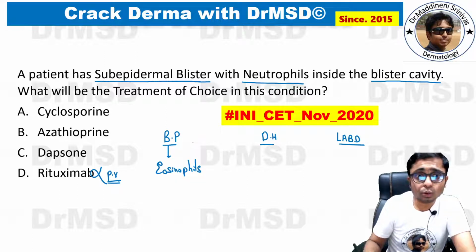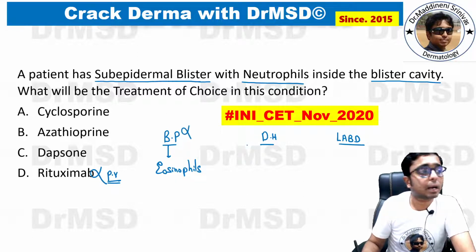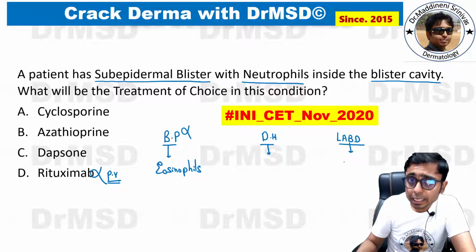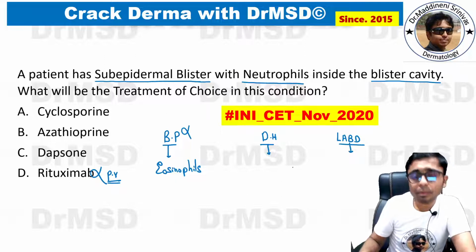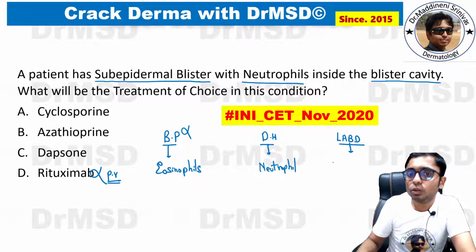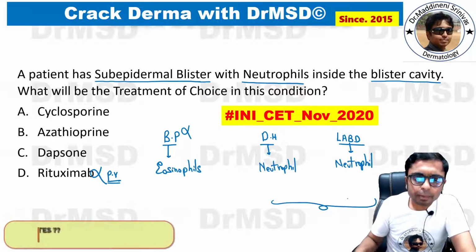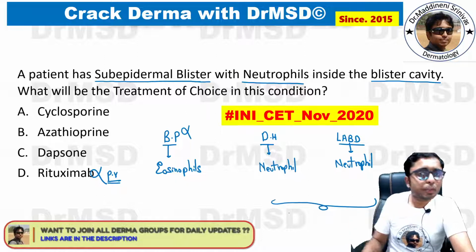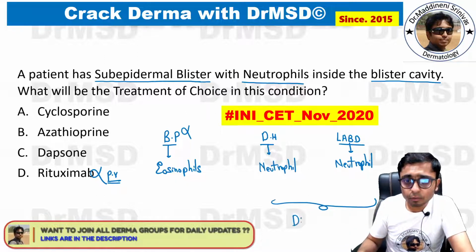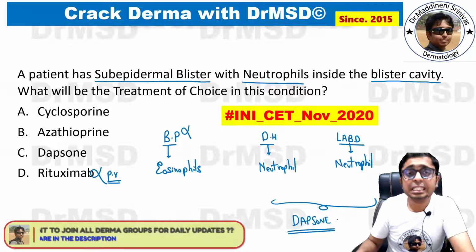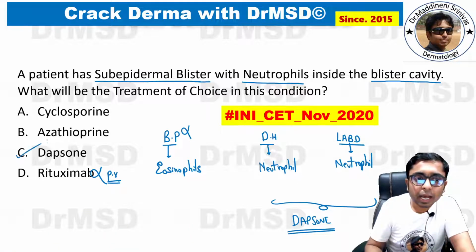is mentioned as neutrophils. So it is not bullous pemphigoid which we are discussing. In dermatitis herpetiformis and in linear IgA bullous dermatosis, in both of them we can see a subepidermal blistering disorder, and in both of them we are going to see neutrophilic infiltration. So you might be facing a difficulty here. You might think that it is difficult, but fortunately the drug of choice for both these conditions is dapsone, so we can mark dapsone here.